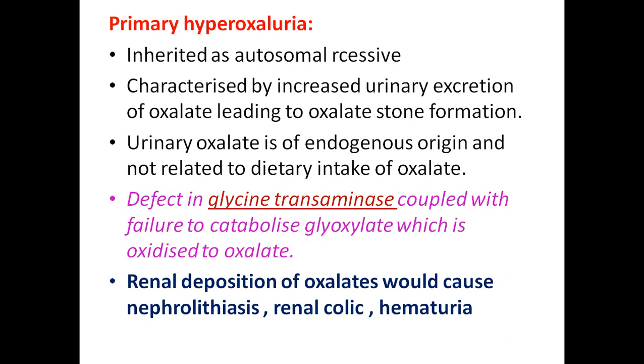As a result, renal deposition of oxalates takes place. This can cause nephrolithiasis, meaning stone formation in the nephrons, and can cause pain in the kidneys, called renal colic. The passage of these stones through urine can cause damage to the urethra, which can lead to loss of blood in the urine.